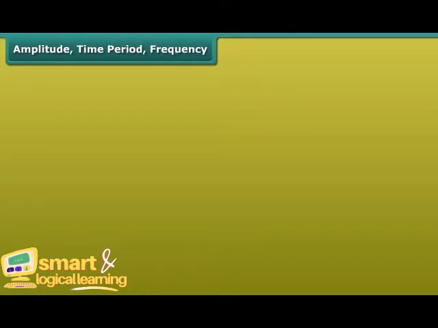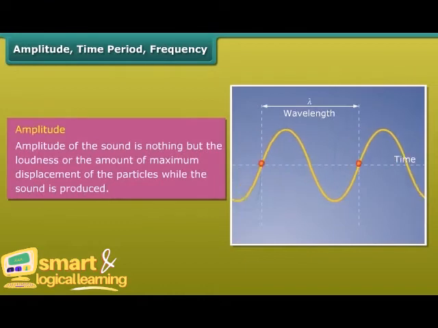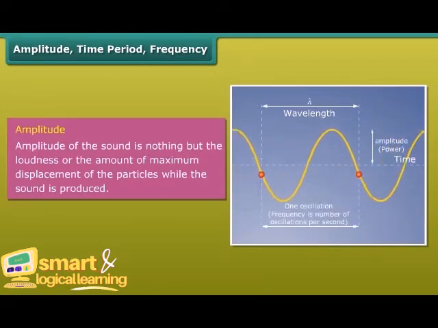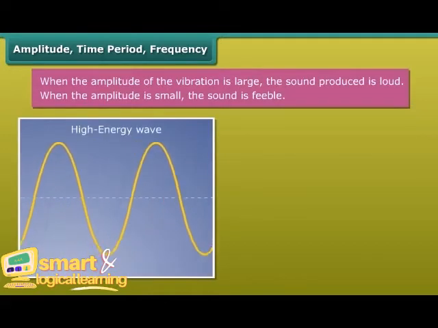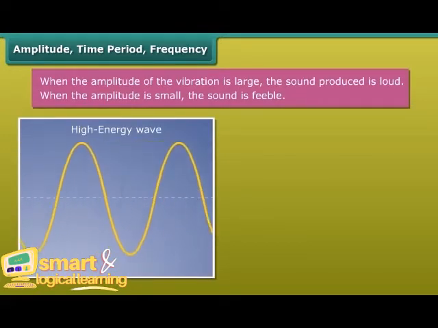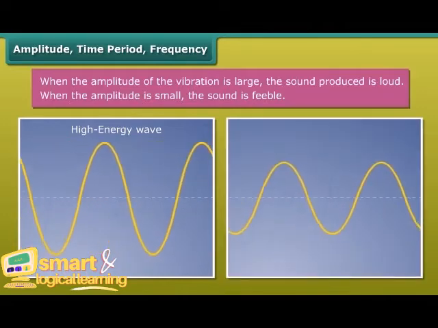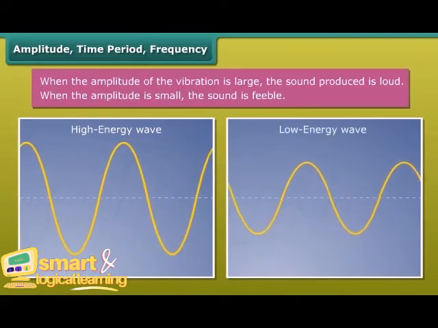Amplitude, time period, frequency. Amplitude. The amplitude of the sound is nothing but the loudness or the amount of maximum displacement of the particles while the sound is produced. When the amplitude of the vibration is large, the sound produced is loud. When the amplitude is small, the sound is feeble.